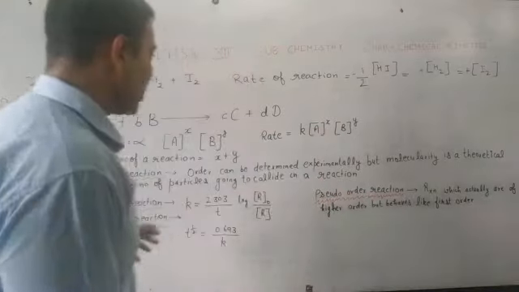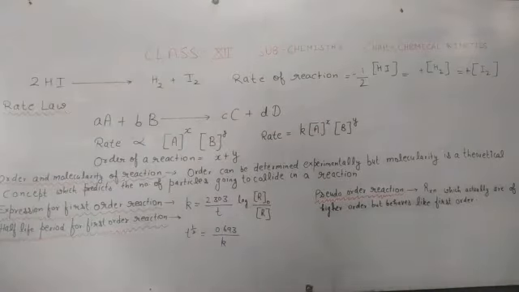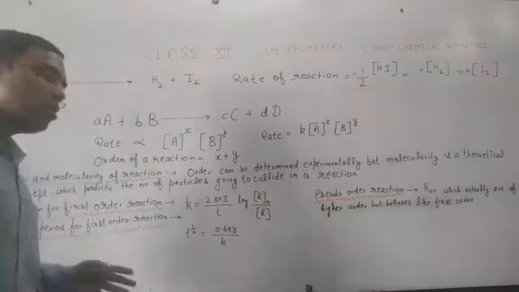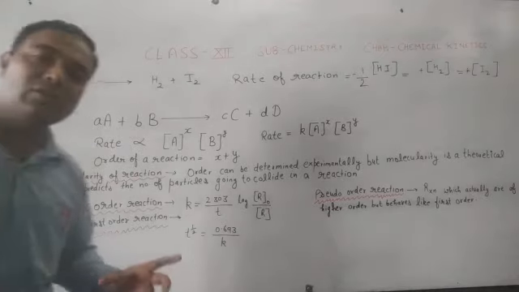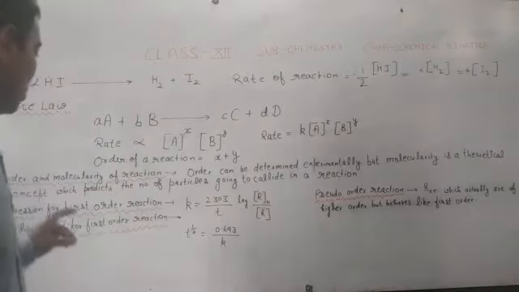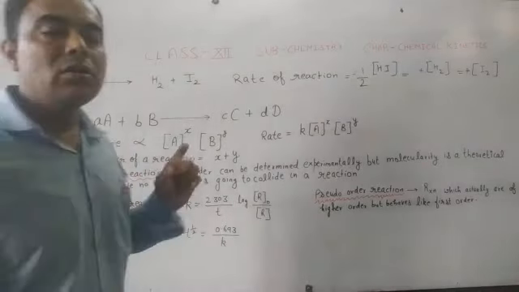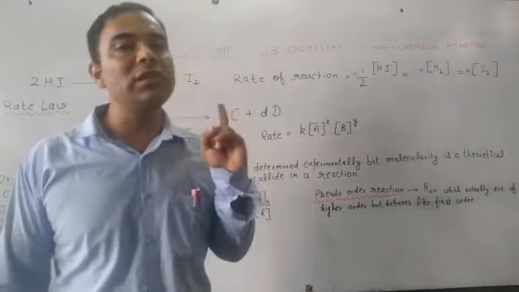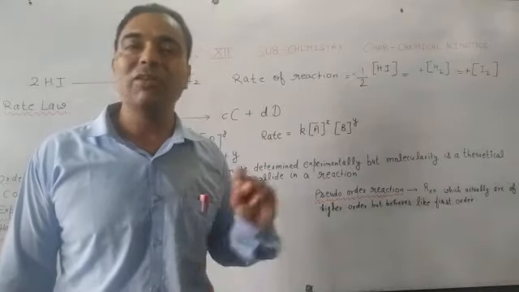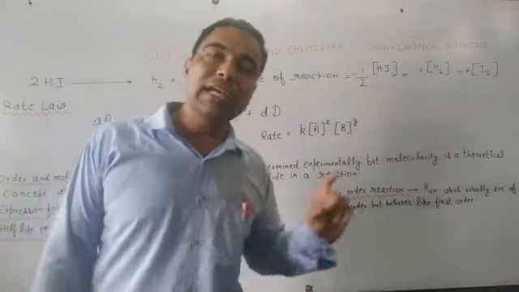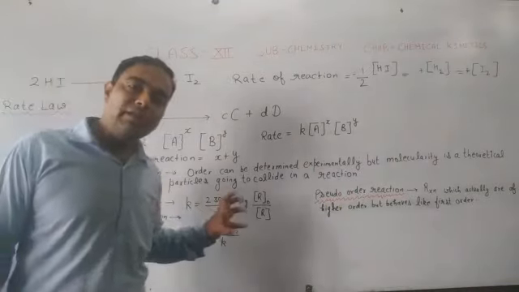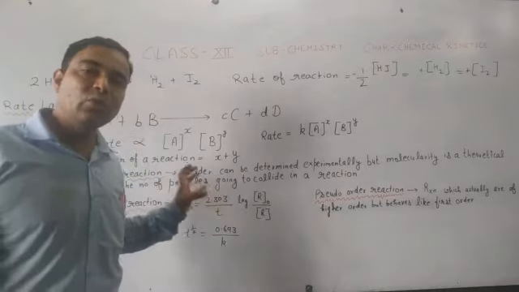So, based upon order of reaction, we may have different types of orders: zero order, first order, second order, third order. But our syllabus is confined only to the first order reaction and its half-life period. Now, first order reaction means that the rate of reaction will depend upon the concentration of only one reactant. When we calculate the expression for first order, this is known as the differential equation.